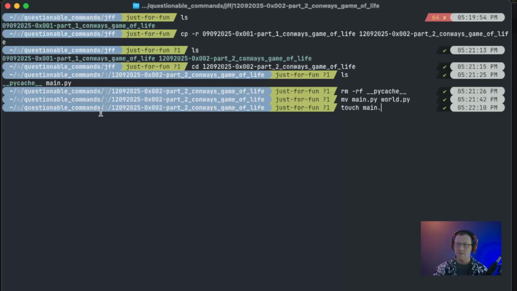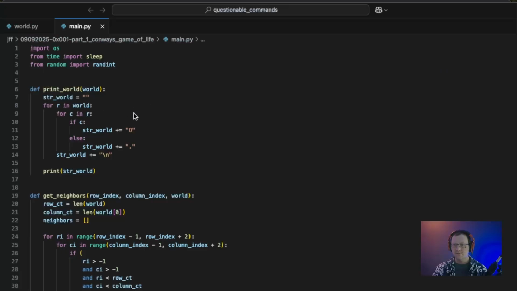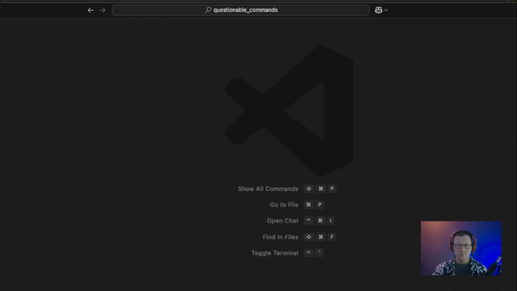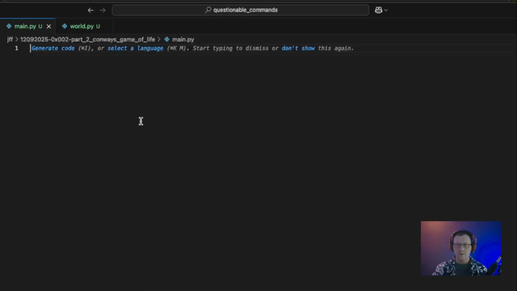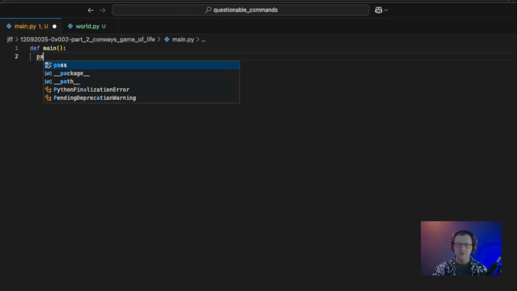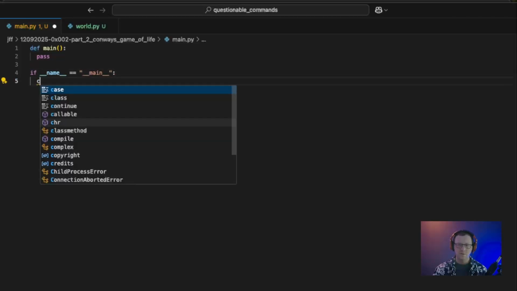So touch main.py. All right, let's hop into VS Code now, and we'll close out the code for part 1, and we'll pull up the code for part 2. And the first thing that we want to do is go ahead and get our boilerplate code out of the way. So let's say def main, and just for now we'll say pass. Then if __name__ equals "__main__", then we'll call main.